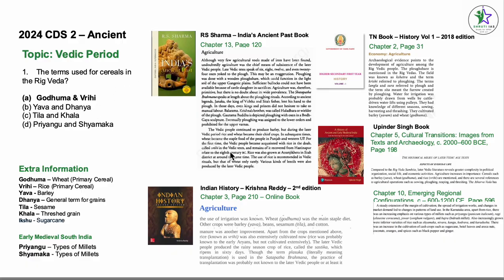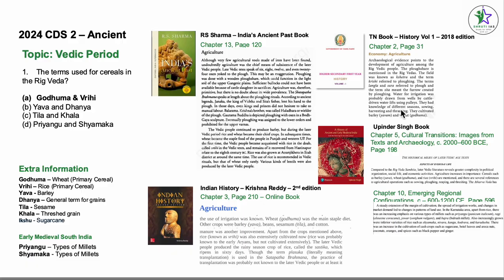Not godhuma. Then let's say we come to a Tamil Nadu book, History, Volume 1, 2018 edition, Chapter 2, page number 31. Here you can see very clearly that this entire paragraph is about the economy and agriculture of the Vedic people, and archaeological evidence points to the development of agriculture among the Rig Vedic people. The plowshare is mentioned in the Rig Veda, known as Krishi, and refers to plowing.